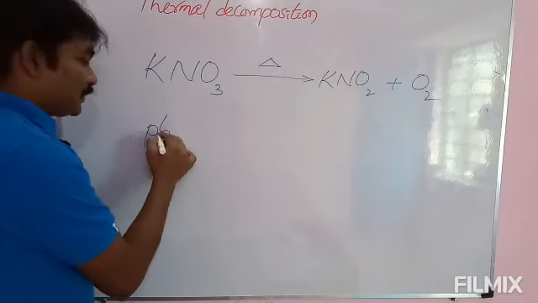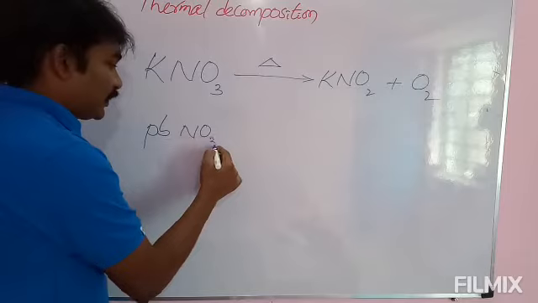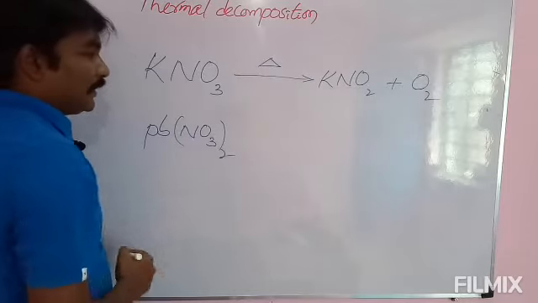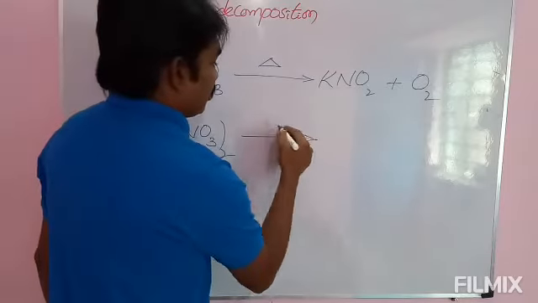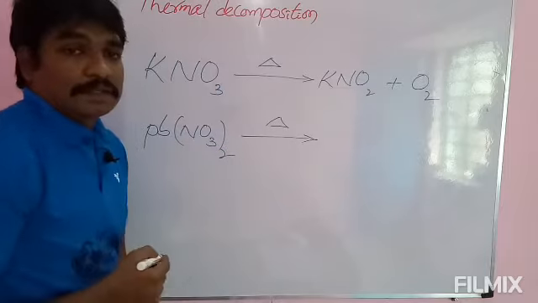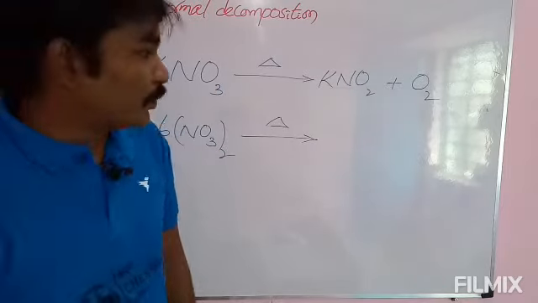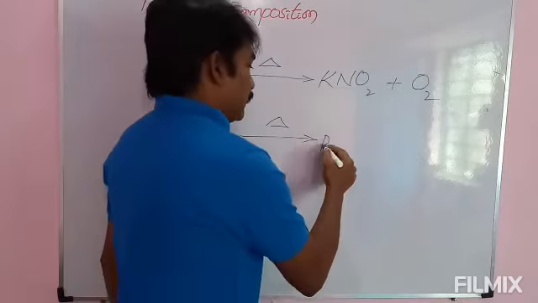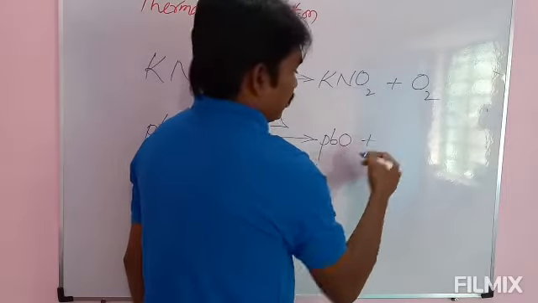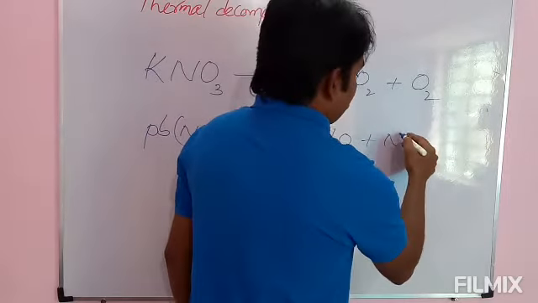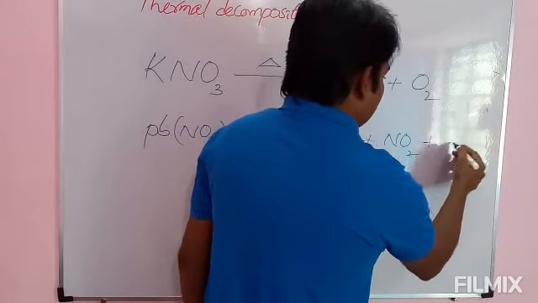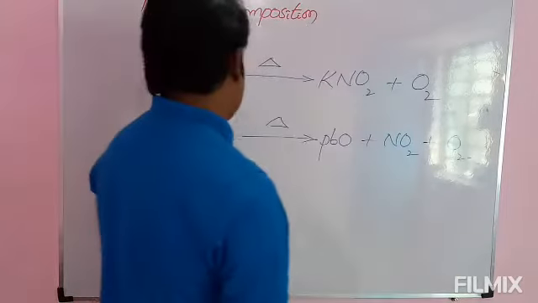One more example, lead nitrate, Pb(NO3)2. Lead nitrate on heating decomposes into lead oxide plus nitrogen dioxide and oxygen.